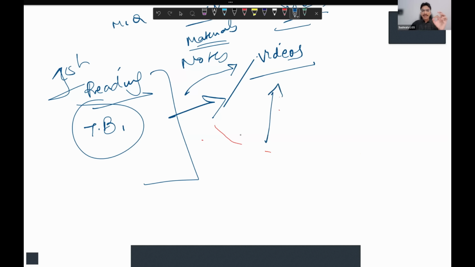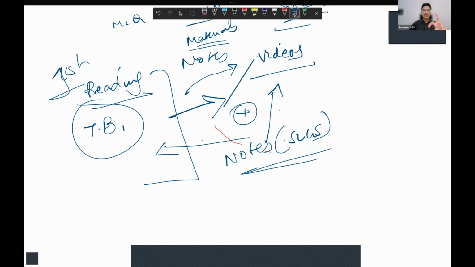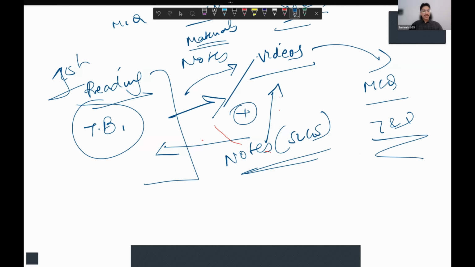And with that, or simultaneously with your theory textbook reading, you can utilize our notes or you can make your own notes and keep that material. What I mentioned in the starting, that your go-to material, you will be needing to prepare that from day one. And then you go on to the MCQs and the TND, as I said.